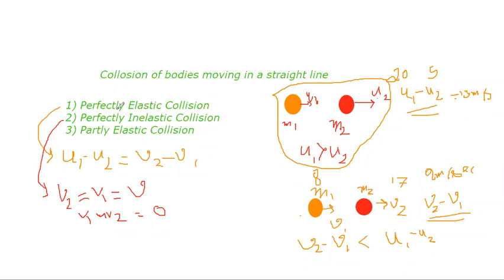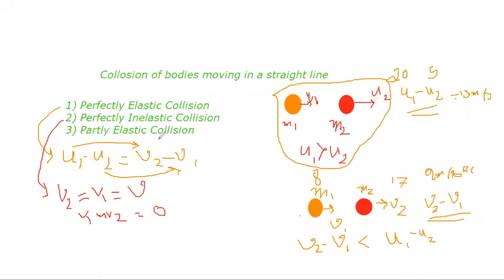In the first case, the perfectly elastic collision, suppose you have two balls, one moving with u1 and the other with u2. What happens after the collision? The velocities are exchanged, which means the first ball will give its velocity to the second ball, and the second ball will transfer its velocity to the first ball. U1 becomes V2, and U2 becomes V1. Understood? That was the perfectly elastic collision case.